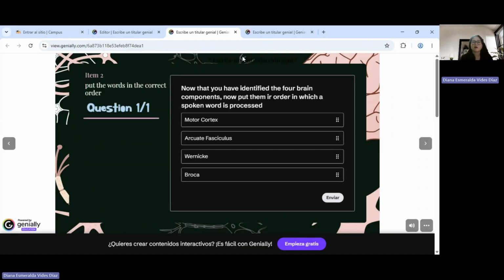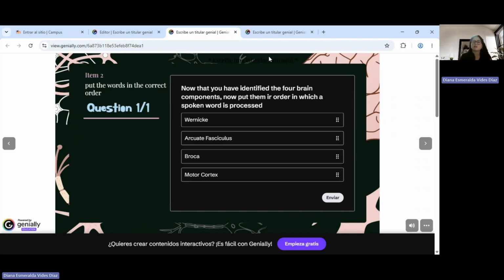And it says, put the words in the correct order. Now that you have identified the 4 brain components, now put them in order in which a spoken word is processed. So the first one is awareness area. Why? Because this one is in charge of understanding. So this is the first one that receives the message, and it's in charge of understanding said message. Then the second one is arcuate fasciculus. Why? Because after the awareness area has understood the message, it sends it to the broadcast area through the arcuate fasciculus.